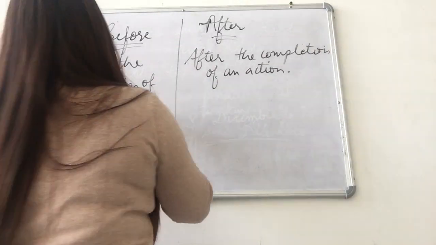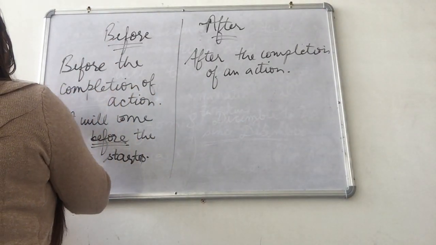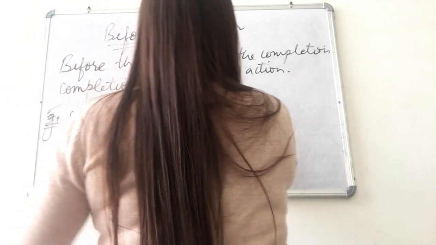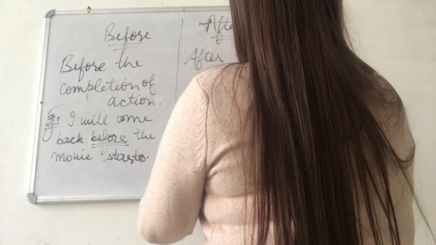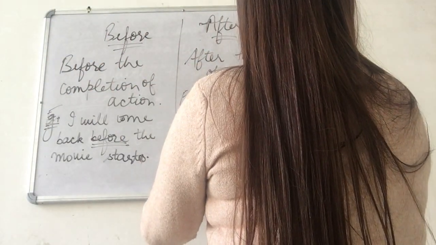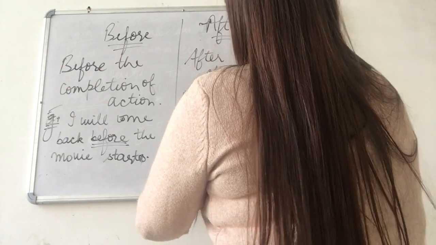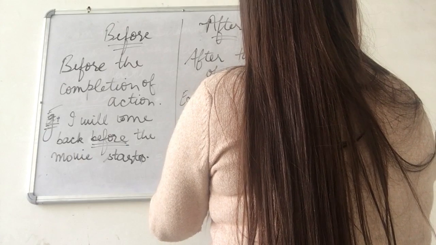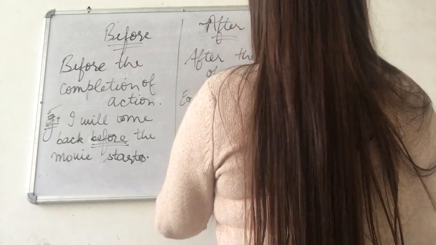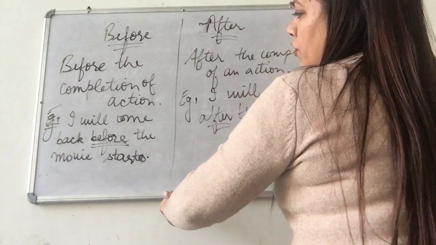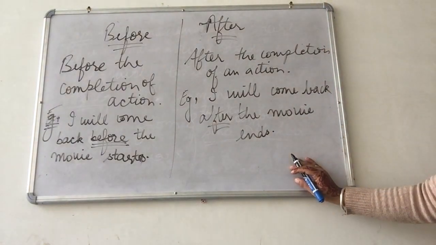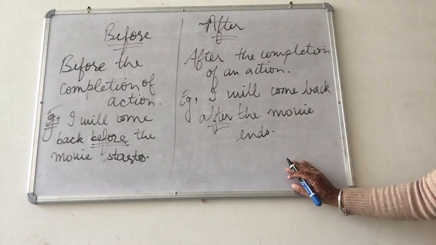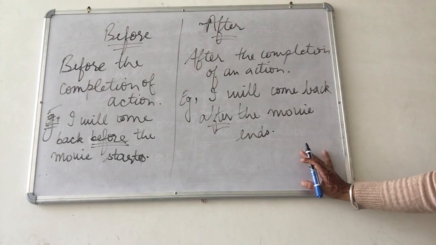And another example: I will come back after the movie ends. So over here I used before for before the action begins, and after for after the action ends.